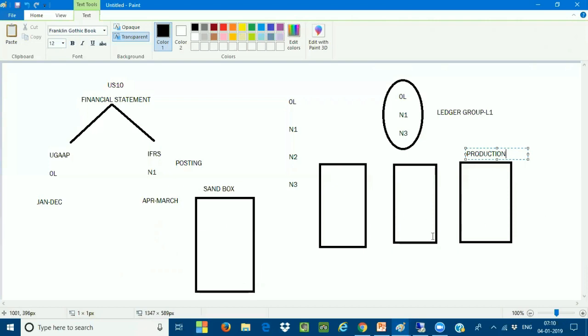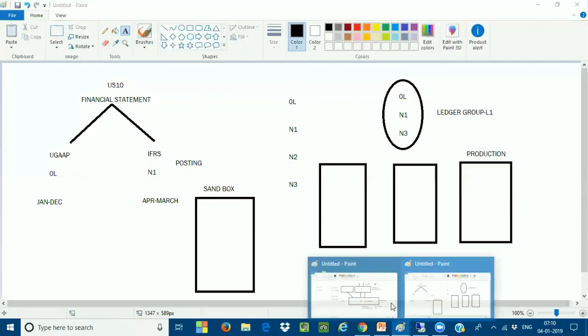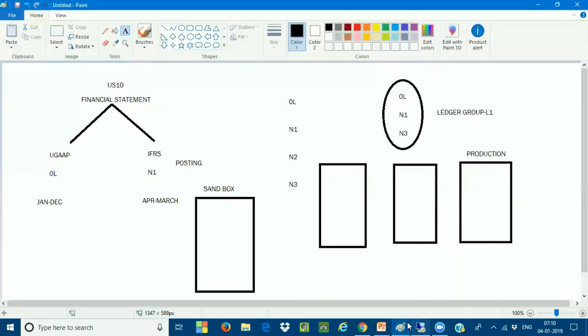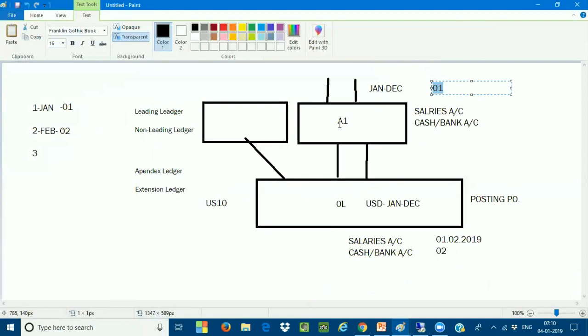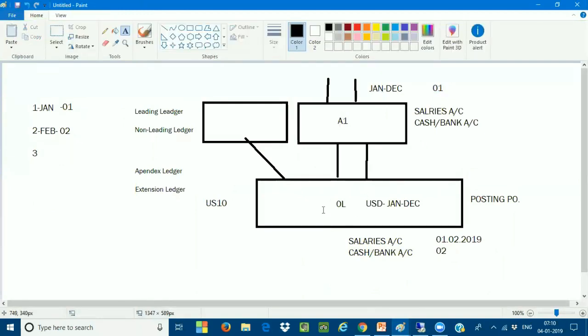In the same way, whatever extension ledgers I am creating will not have an impact on your leading ledgers or non-leading ledgers. Why? Because these are only for internal management decision-making purposes, not for external reporting. What do I mean by internal reporting purpose?